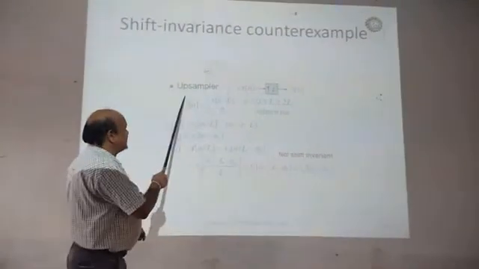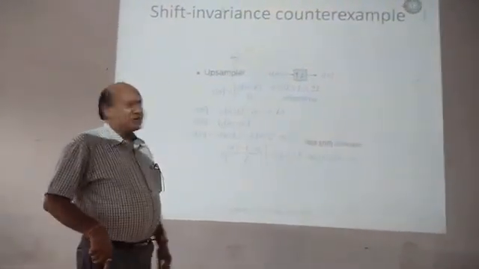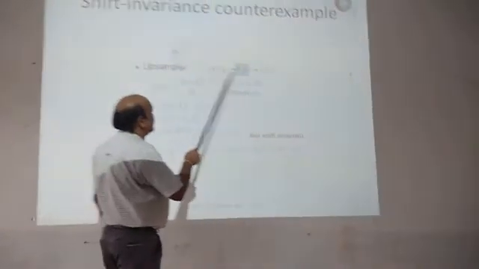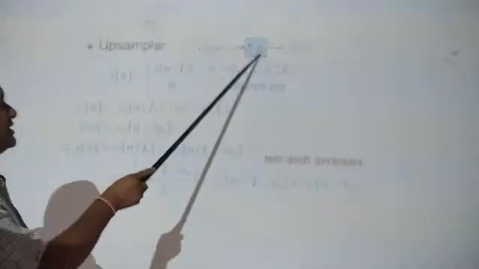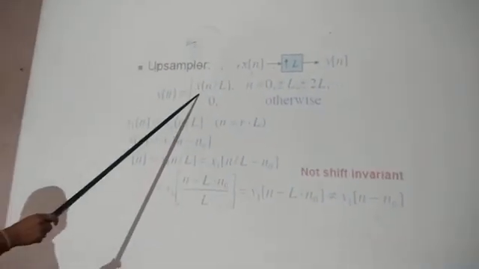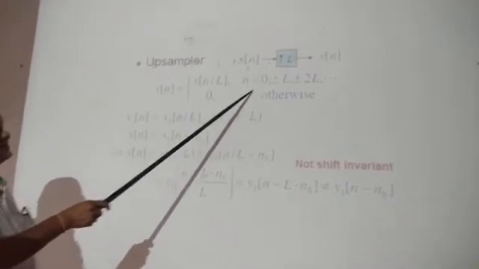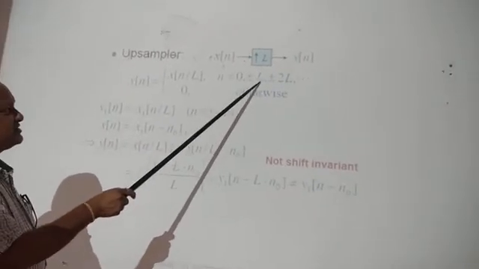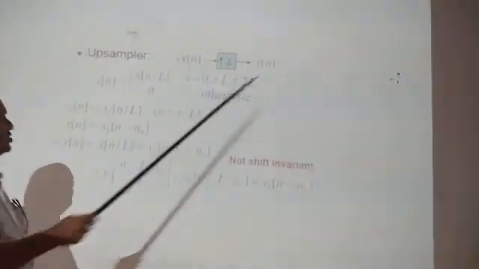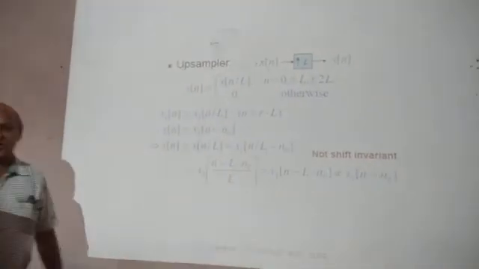So here the upsampler, that is the interpolation, is given by x of n, where this arrow indicates the upsampling, with the samples n, and this is y of n. So y of n is equal to x of n by L, where n is equal to 0, plus or minus L, plus or minus 2L and so on, and 0 otherwise. This equation is for the upsampling.